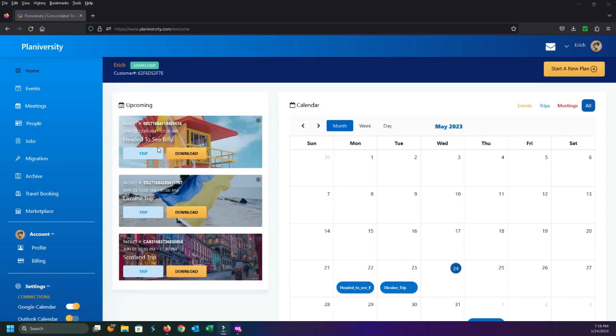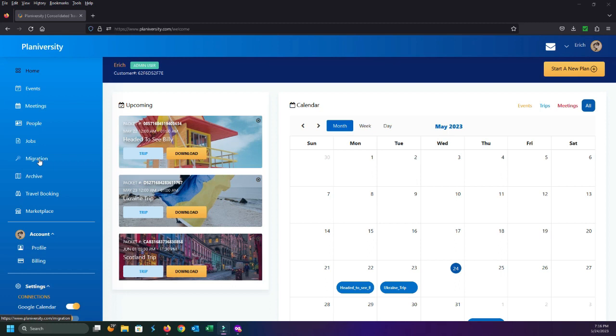Okay, here we are. We are now on the dashboard. Now, this is the Business Suite dashboard. So if you're an individual and you notice there are a few differences, of course there are going to be some, because you're the individual user and what I have is a Business Suite. Individual users just won't see the meeting function, the people function, the job function, or the migration tool. Otherwise, it's going to look exactly the same, and you're going to be able to plan a trip or an event the same way a company would. You're just going to be minus a few features, right? There's also a connect function in here that businesses use that you will not have access to as an individual. Otherwise, planning a trip is just as easy.